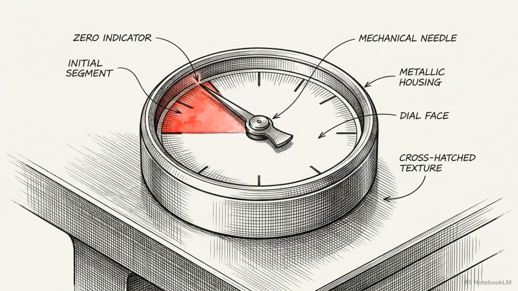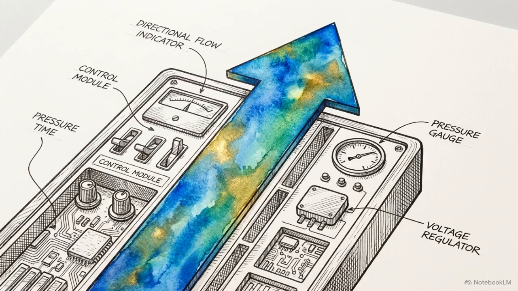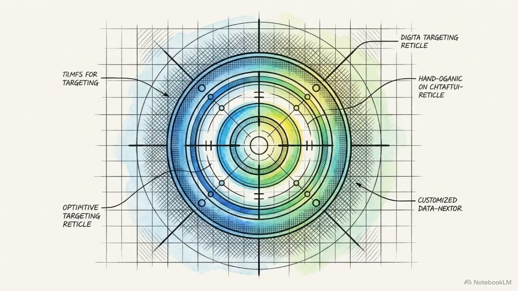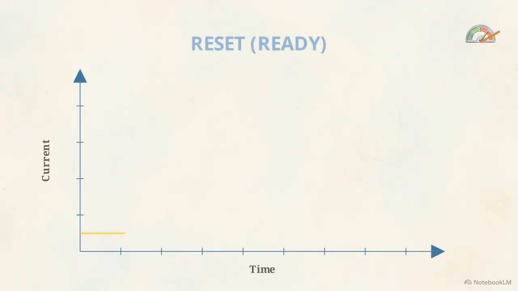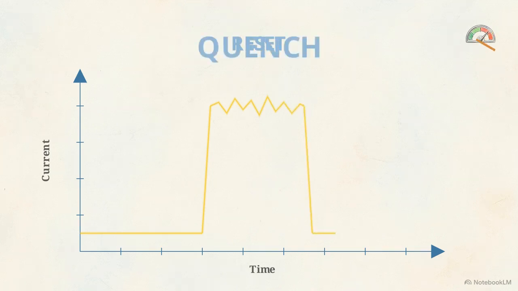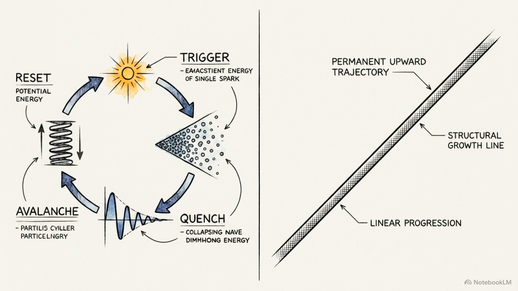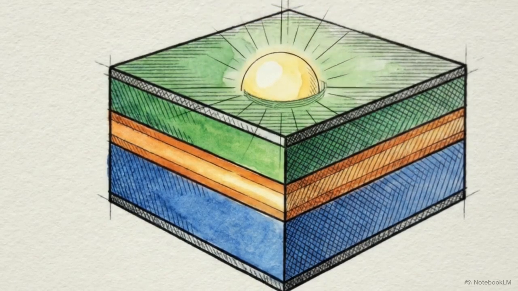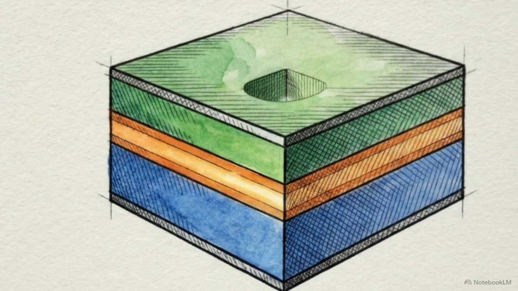The final step is the reset. Bias voltage is forced back up. This restores the extreme electric field, rearming the trap for the next photon. The life cycle of a SPAD is a rapid, violent oscillation through 4 distinct phases: trigger, avalanche, quench, and reset. This cyclical, binary operation differs strictly from the steady, linear behavior of standard APDs, establishing the Geiger mode operational framework. The SPAD functions as an active, oscillating engine, wielding the high energy threshold of semiconductor physics to capture the smallest units of light in the universe.